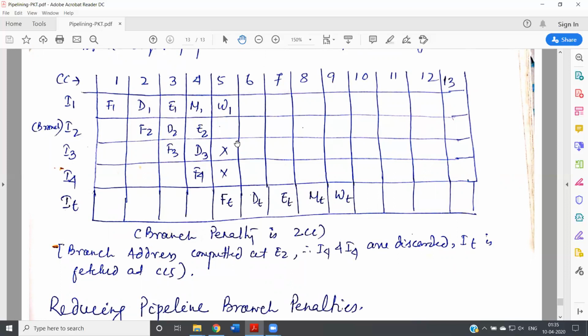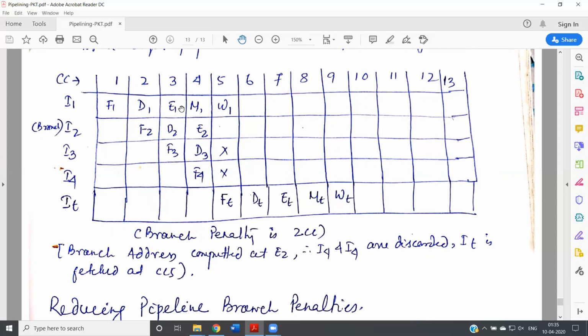But however, after instruction 2, if the condition isn't satisfied, the control will transfer to some other location, maybe the instruction target. In that case, the branch occurs, or we say branch is taken. That means if the control transfers, then we say branch is taken. If the control doesn't transfer and executes in a sequence, we say branch is not taken.